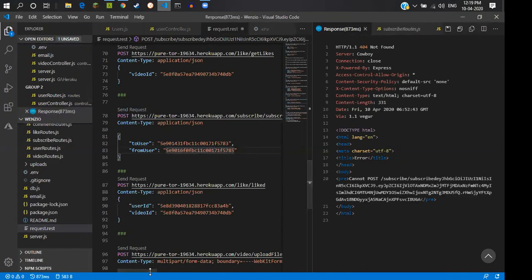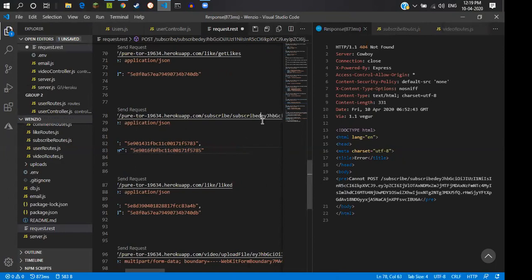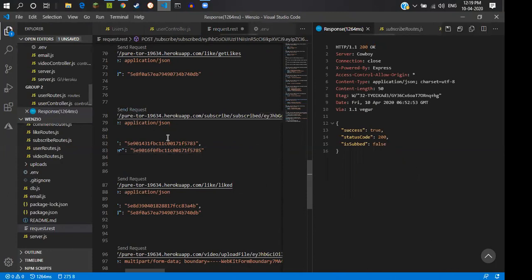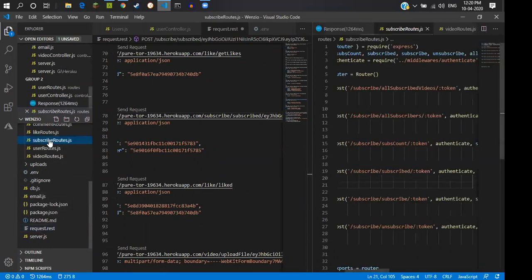So it's giving the response that the response is true, success, but it's not subscribed to it. So we will go to the next route, the subscribe routes. This has been done. It's for checking whether the user is subscribed or not.